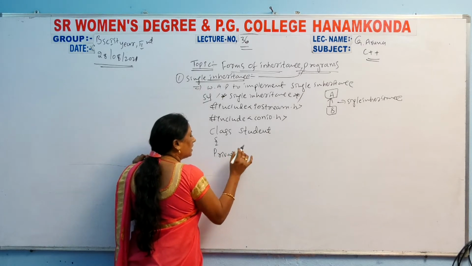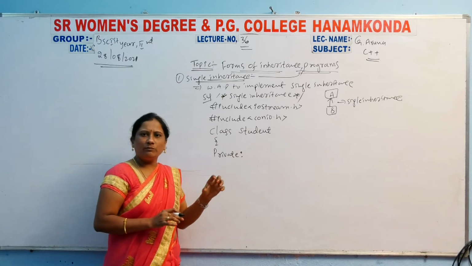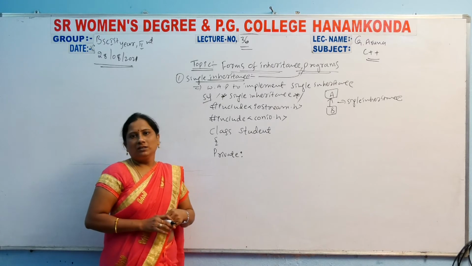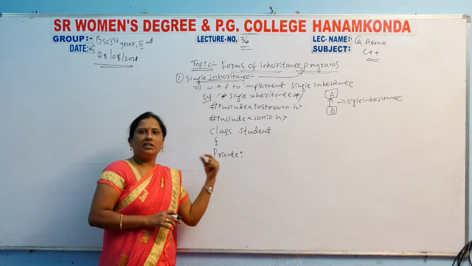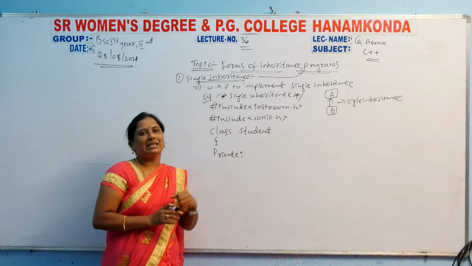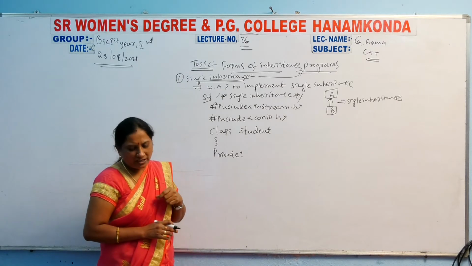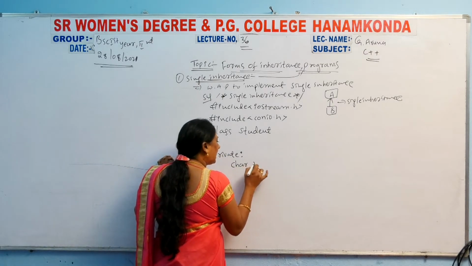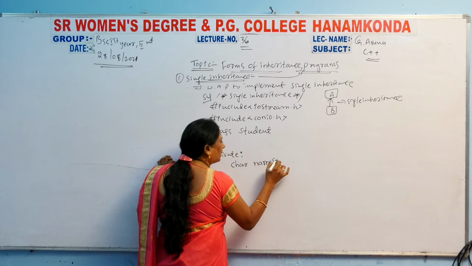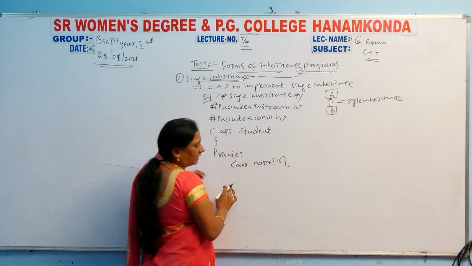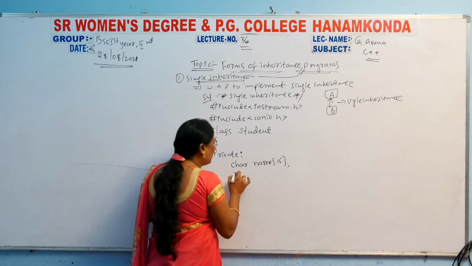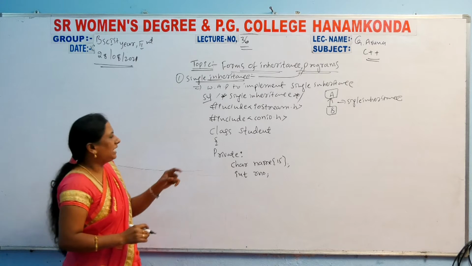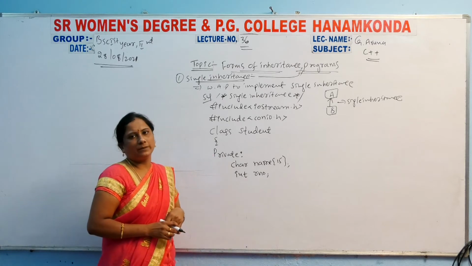Private means these members are used only within the class; whatever variables you declare there can be accessed only within the class. In private I declare char name, since every student has a name, and the roll number. I declare these two as private.